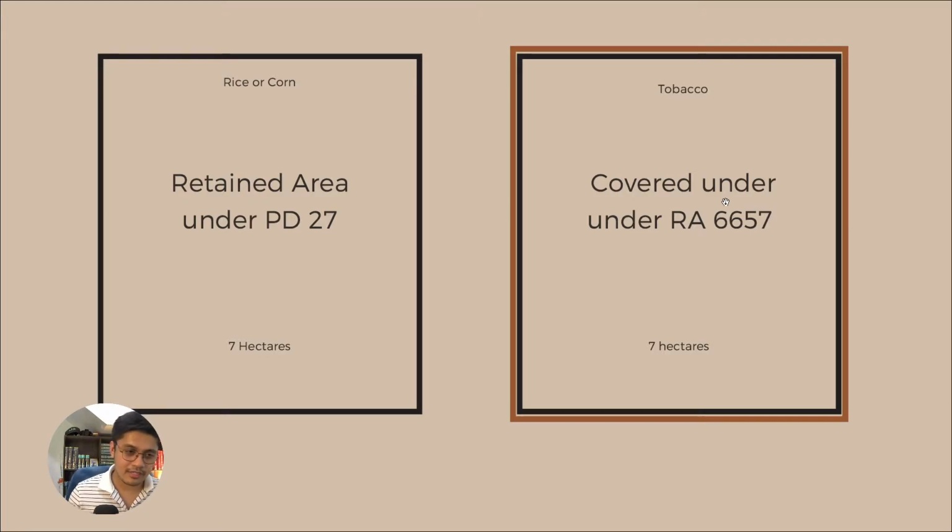Now, because there's agricultural activity there, it's covered under RA 6657. It's also 7 hectares, right? It's covered under 6657. Now, because you as the landowner has a land holding that is now covered under 6657, you may exercise retention rights here.